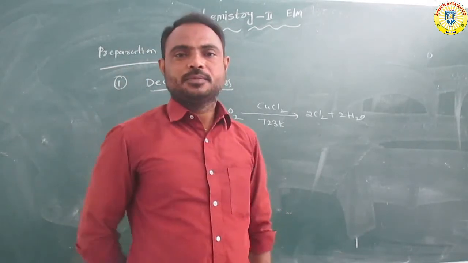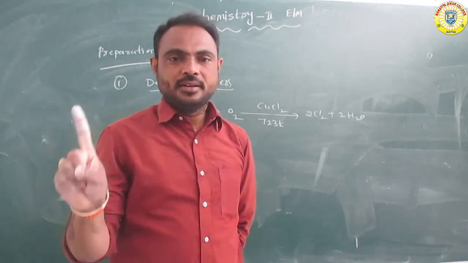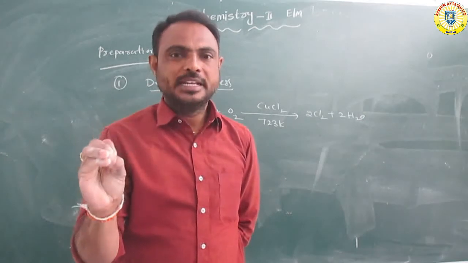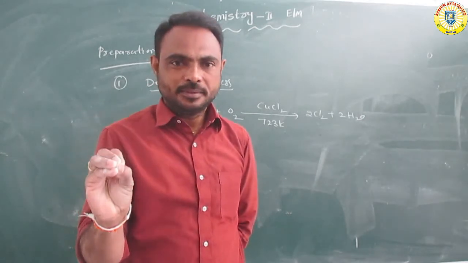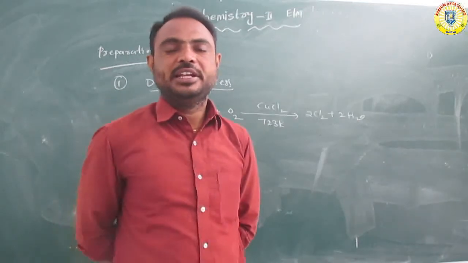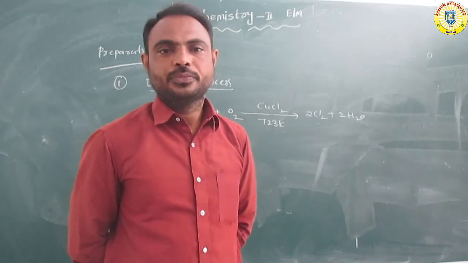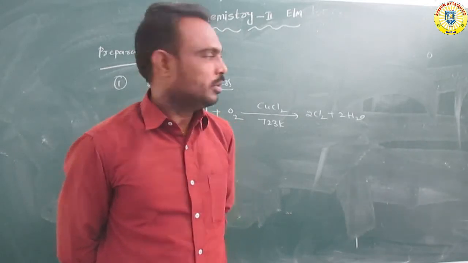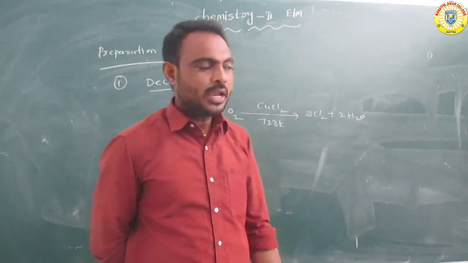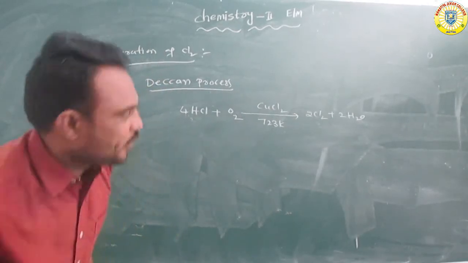The Deacon process: when we take hydrochloric acid, this hydrochloric acid reacts with oxygen at 723 Kelvin temperature in the presence of CuCl2, to form chlorine and water molecules. It is one of the best preparations of chlorine.